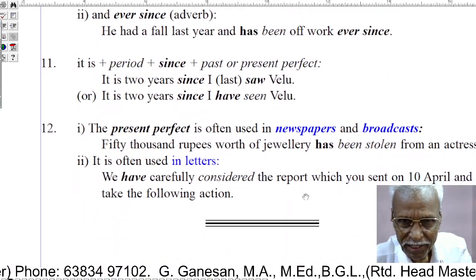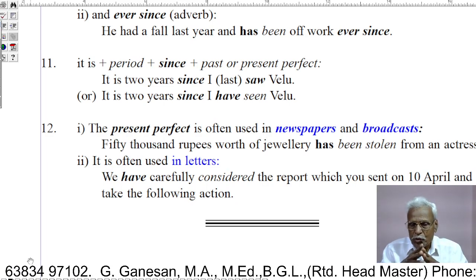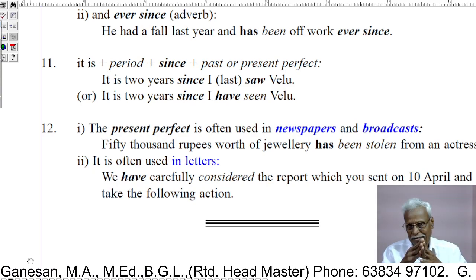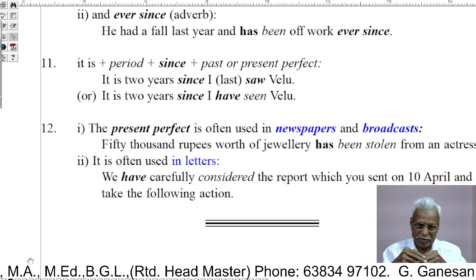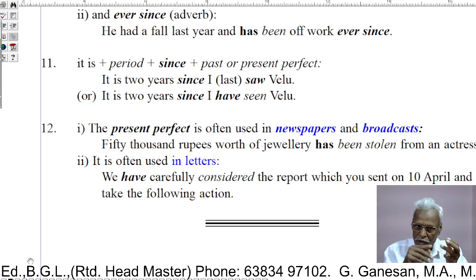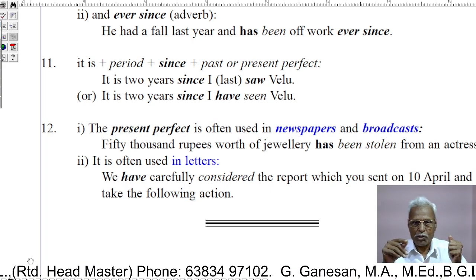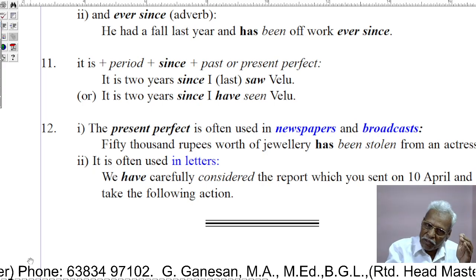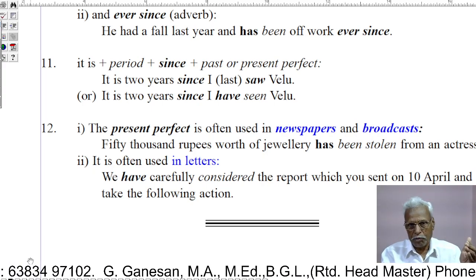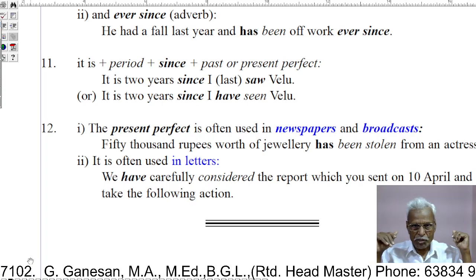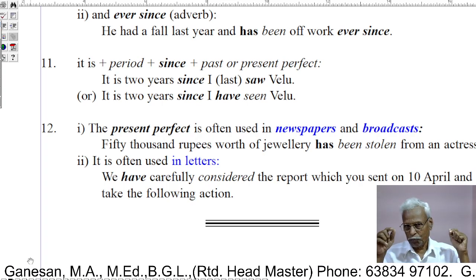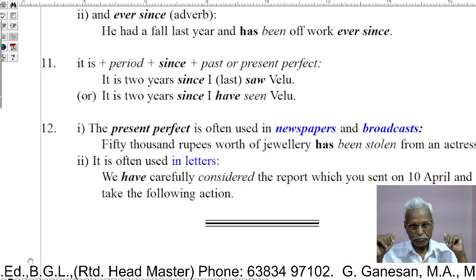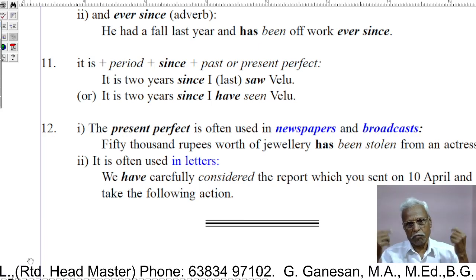Let us see the 11th use. In this sentence pattern, it is plus period plus since plus past or present perfect. With this, either past or present perfect can be used. It is 2 years since I last saw Velu. It is 2 years since I last saw Velu. Or it is 2 years since I have seen Velu.